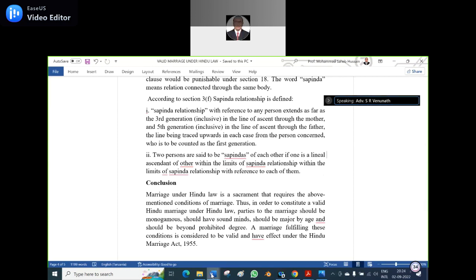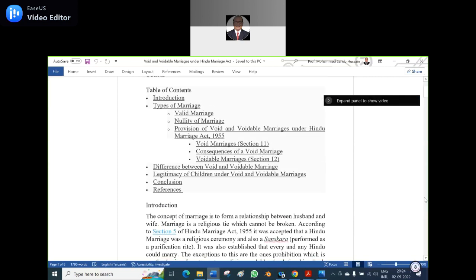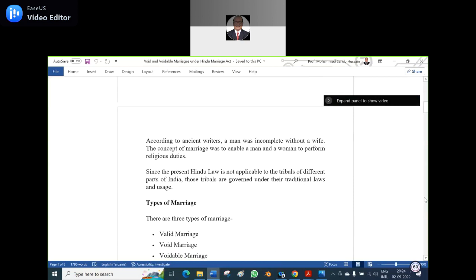So that is what I want to say, but still we can enlarge it because I have some other point here. See, among the tribals, this will not be allowed, either the age or the Sapindas. Here, tribals in different parts of India are governed under traditional laws and usages, especially in tribal circumstances.